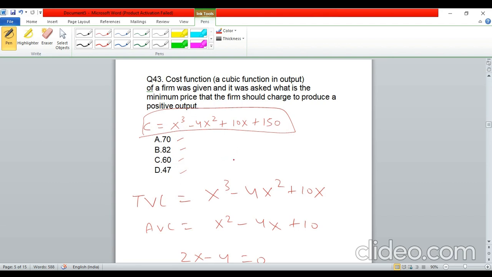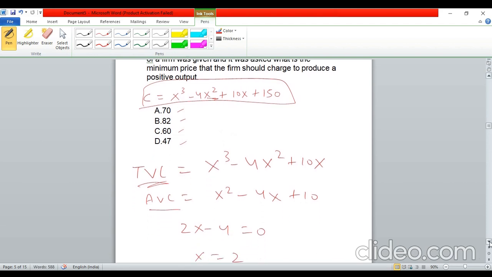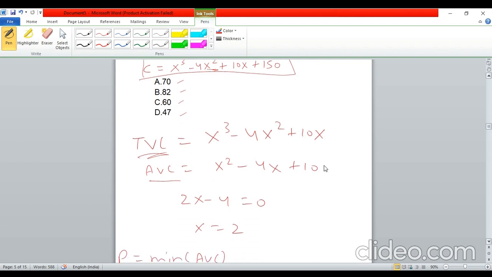So I tried to find that. So from this you can find out the total variable cost. So you exclude this 150, so this will be total variable cost. From this you can find out the AVC. Now if you have the AVC, then you can find out the minimum of AVC. So how will you find out the minimum?